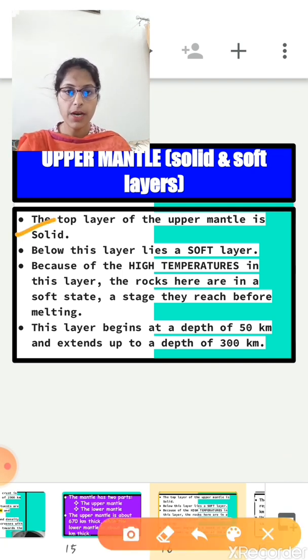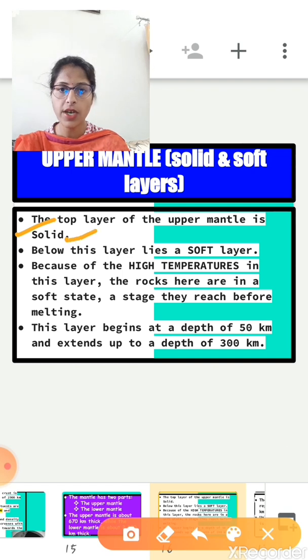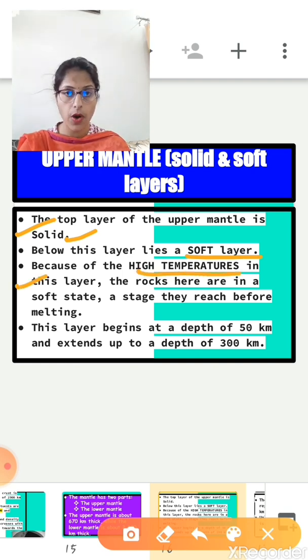The top layer of the upper mantle is in solid form, and below this layer lies a soft layer. Because of the high temperature in this layer, the rocks present there are in a soft state, a stage they reach before melting. Is it clear? This layer begins at a depth of 50 kilometers and extends up to a depth of 300 kilometers. Is it clear?